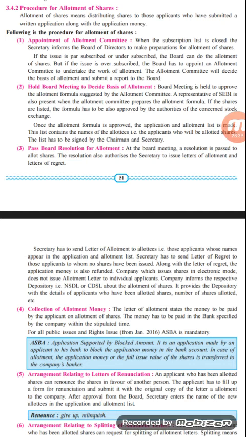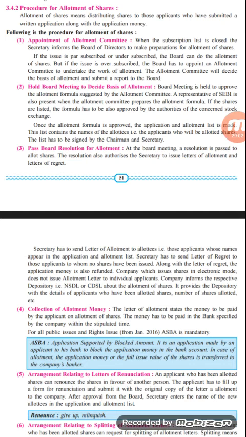Next point, collection of allotment money. The letter of allotment states the money to be paid by the applicant on the allotment of shares. So the letter has to be issued from the company to the investor, and in it the specified amount is mentioned. That amount needs to be collected from the investor by the company.